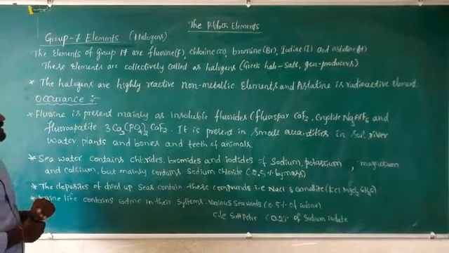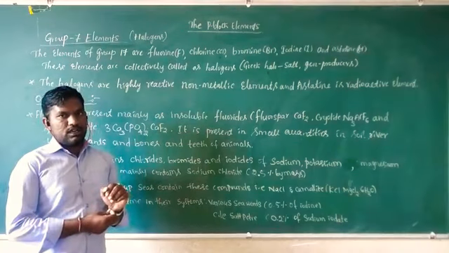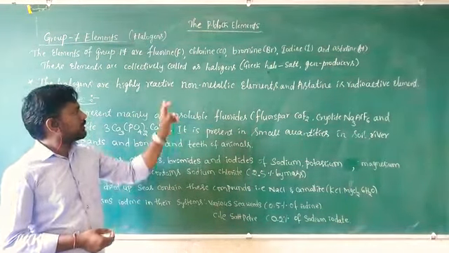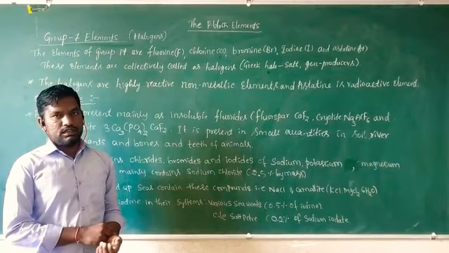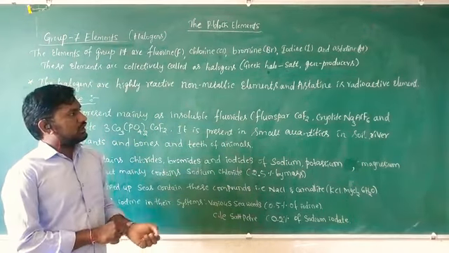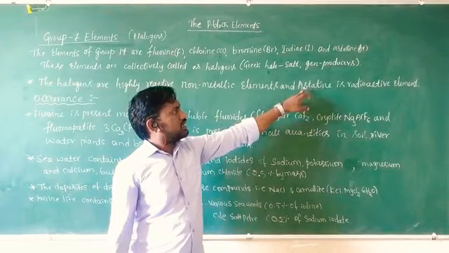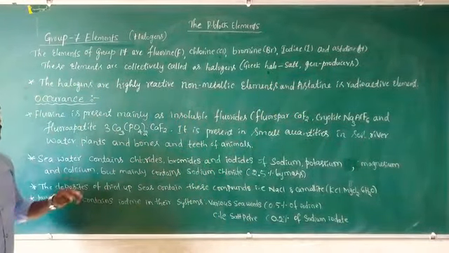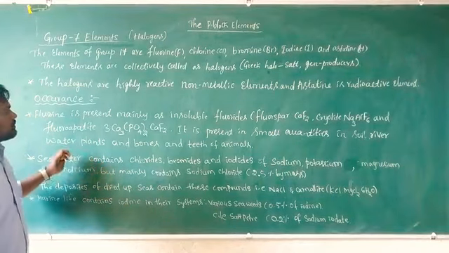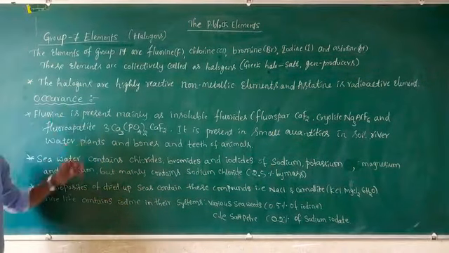Among the halogens, all the elements are highly reactive non-metallic elements, and the last one, astatine, is radioactive in nature. There is no metal among them. Now, the occurrence of group 17 elements.